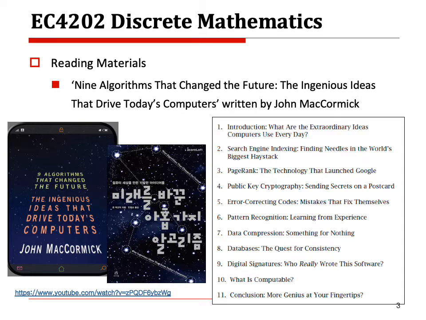There are many interesting topics, roughly 11 topics, and among these, maybe page rank, public key cryptography, and pattern recognition techniques and something else. That is really well written and easily read. I recommend the English book, and also the Korean book as well.